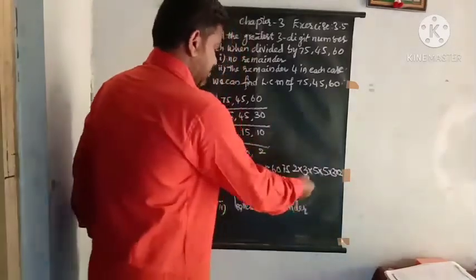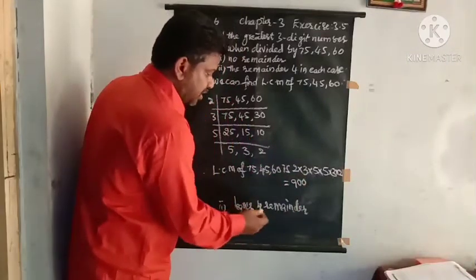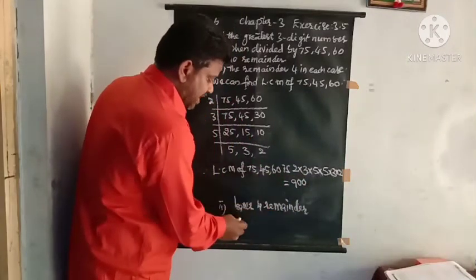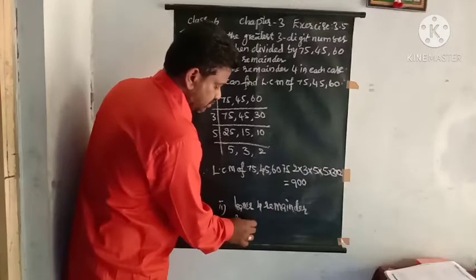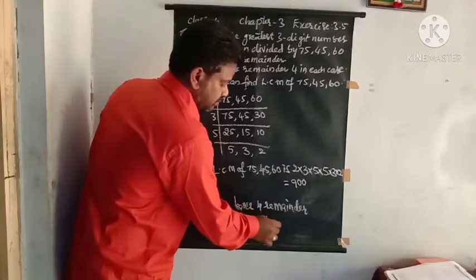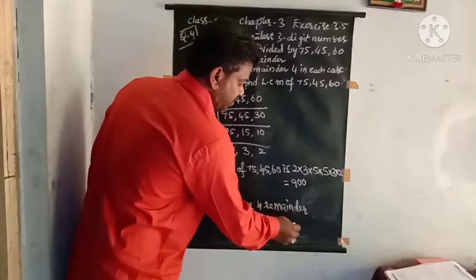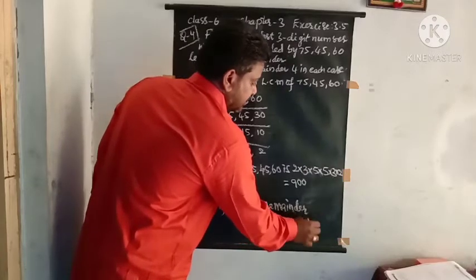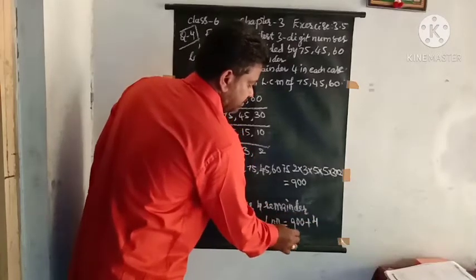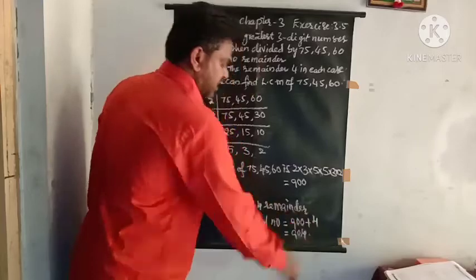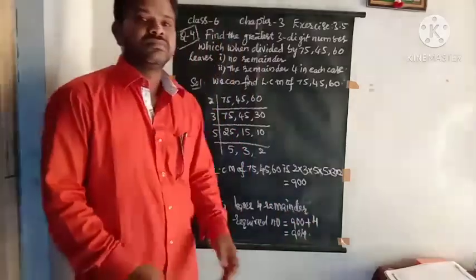So nothing is there, you just add 4 to the above LCM to get the required number. That's it.